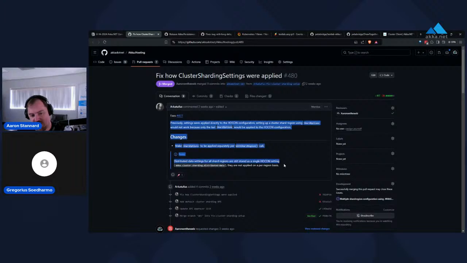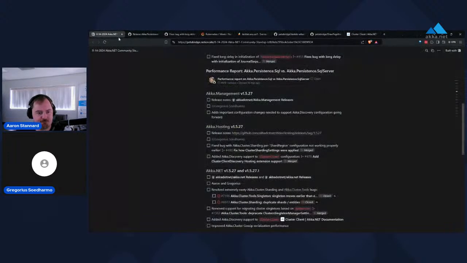So it works as intended, where each shard region can be configured individually. If you need to customize the distributed data that cluster sharding uses, you can customize that in a separate HOCON blob. Honestly, you will never need to touch this unless you have a super duper weird set of circumstances. So I would say this is not something you should be messing with. But changing the shard region settings, that's something that people need to touch all the time. So you should be messing with that.